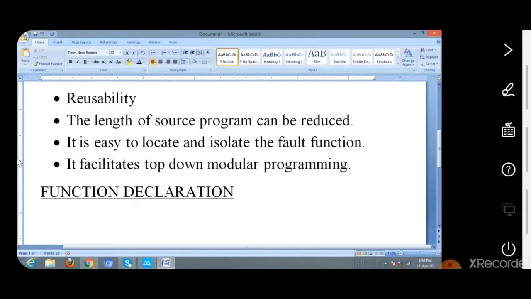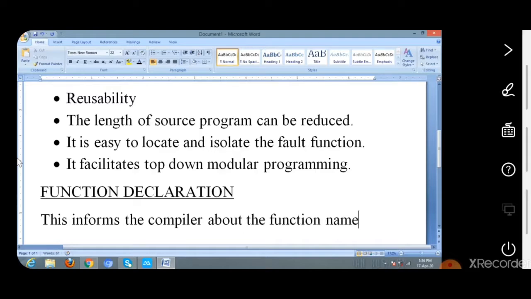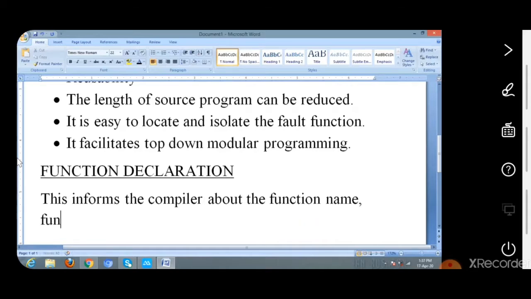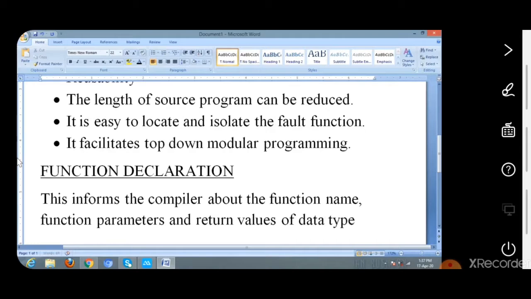Function declaration informs the compiler about the function name, function parameters, and return values of data type.